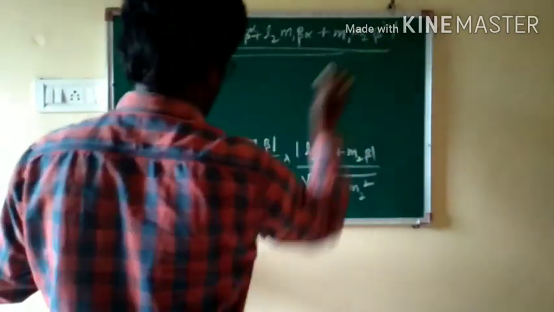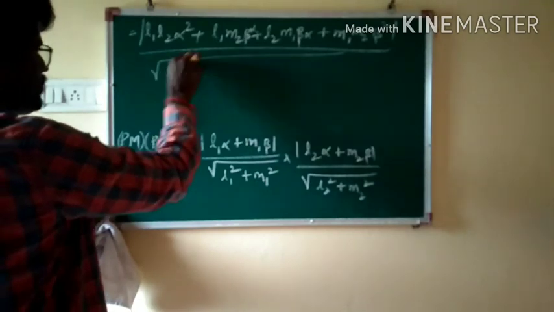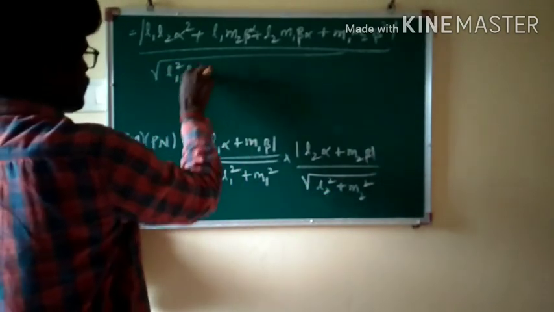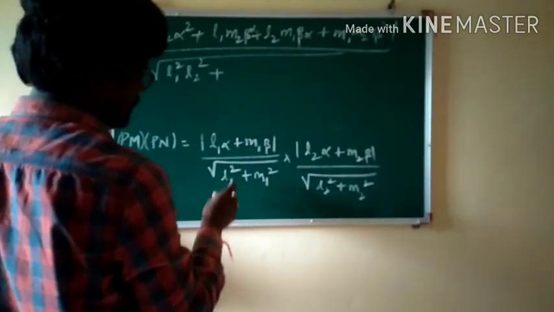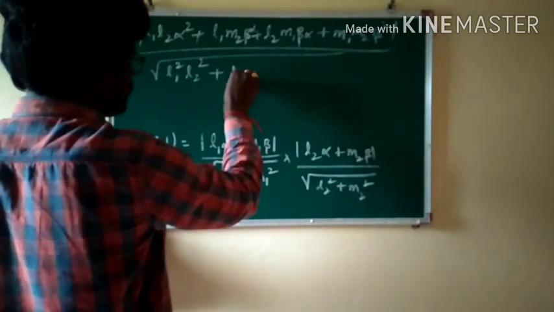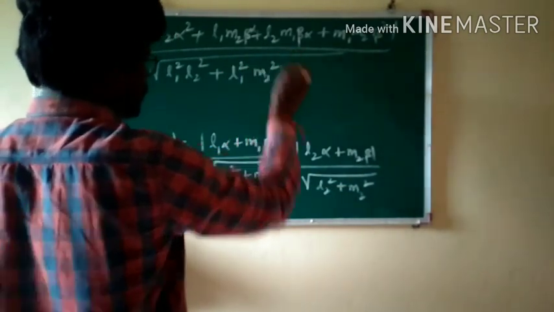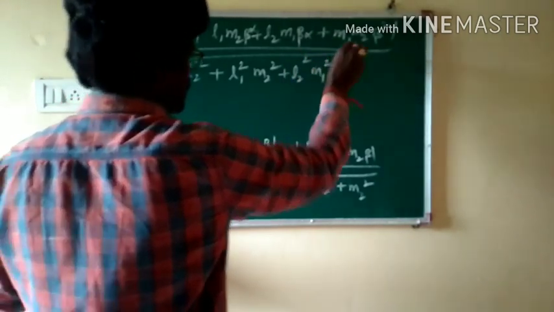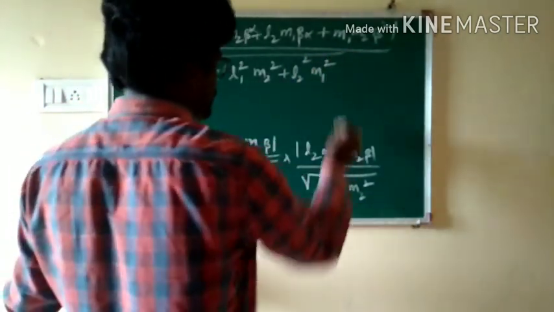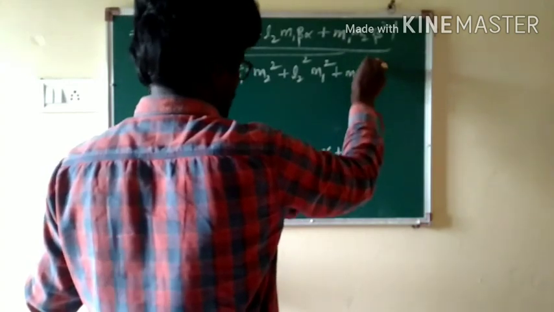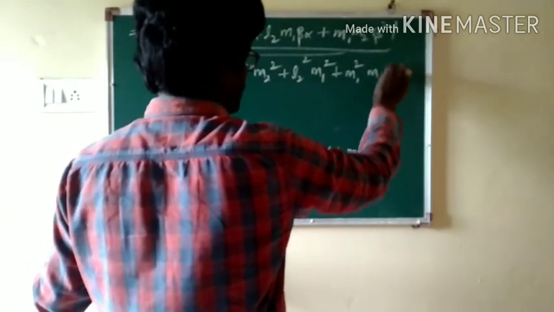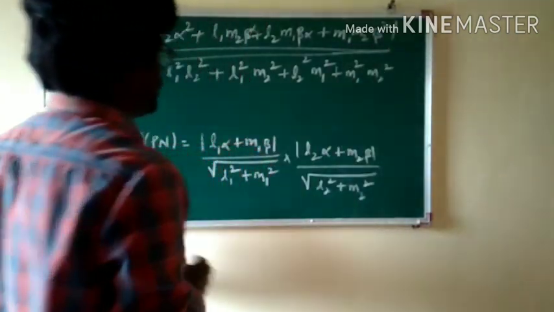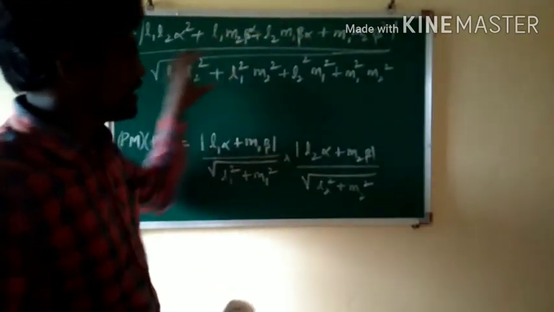In the denominator, square root of L1 square into L2 square plus L1 square into M2 square plus L2 square into M1 square plus M1 square into M2 square. This is the numerator part and this is the denominator part.